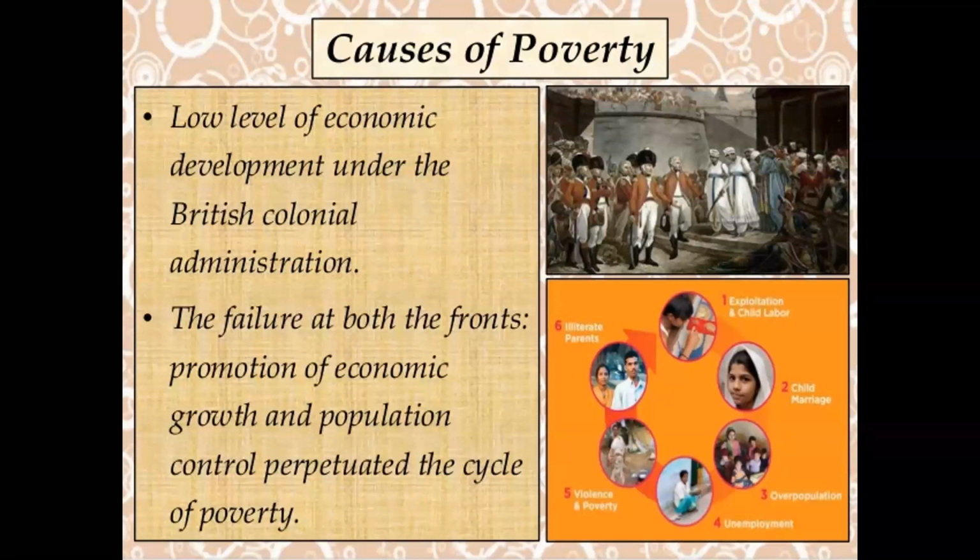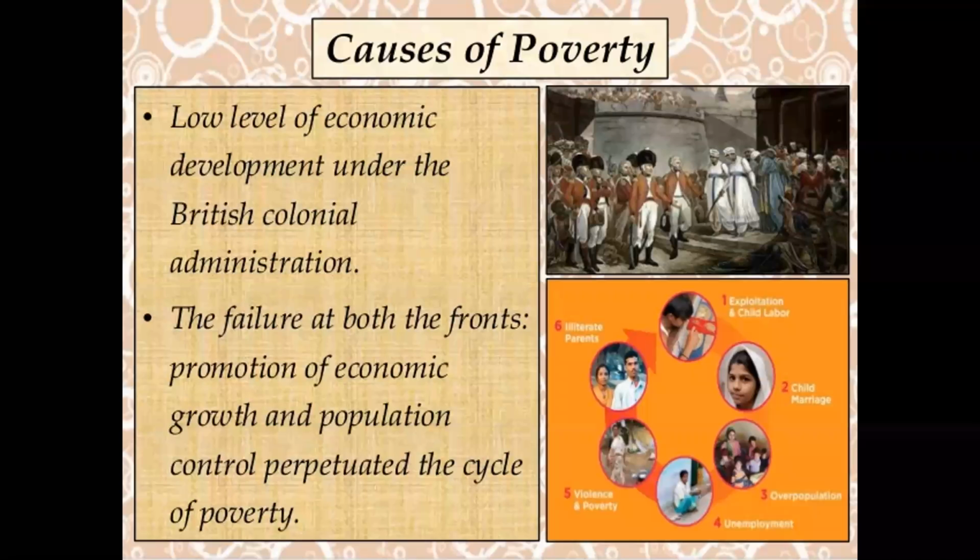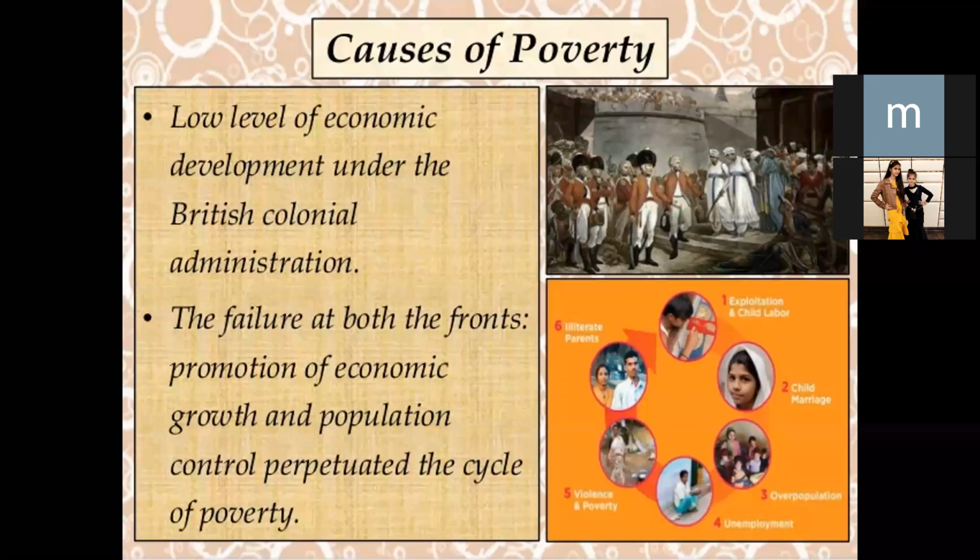So dear students, we know that different factors and causes are responsible for poverty. We are also aware of the low level of economic development under the British colonial administration. Students, we know India was controlled by the British government before 1947.